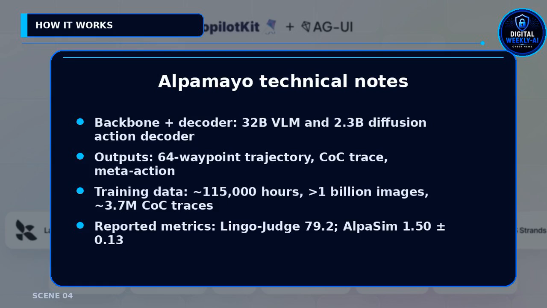Training: about 115,000 hours of multi-camera video, over 1 billion images, and roughly 3.7 million COSI traces. Metrics: Lingo Judge 79.2, AlpaSim 1.50 plus or minus 0.13 on 910 scenarios. OpenLoop MinAD6 at 6.4 seconds, with 0.911 meters on 937 samples.